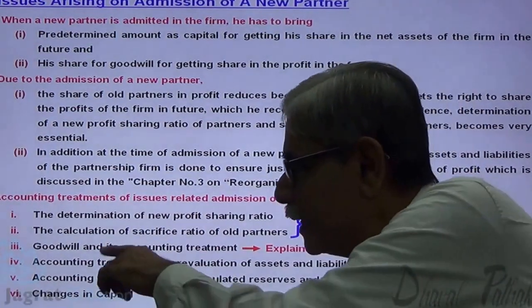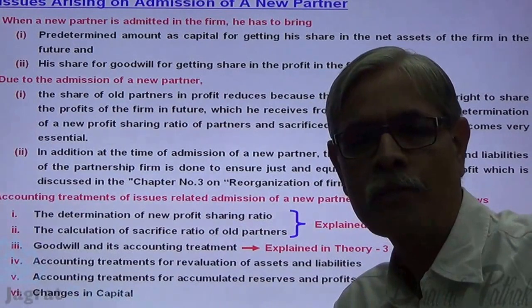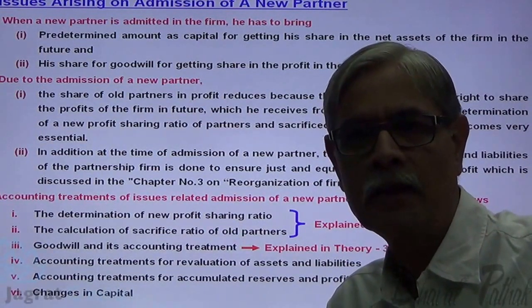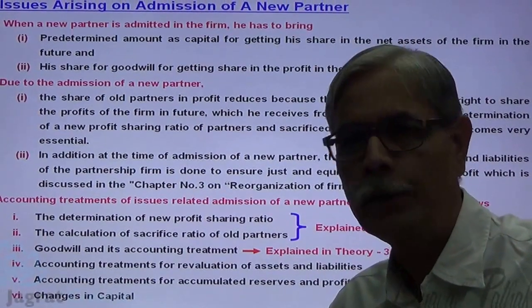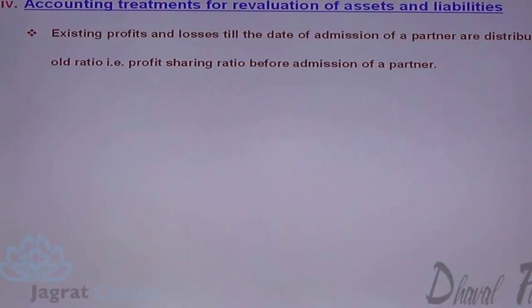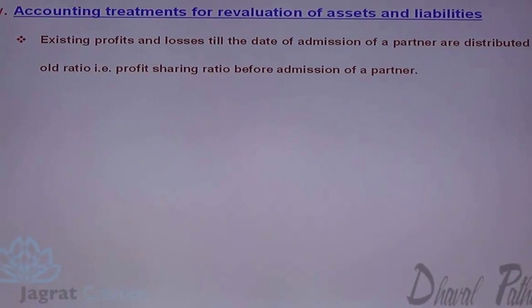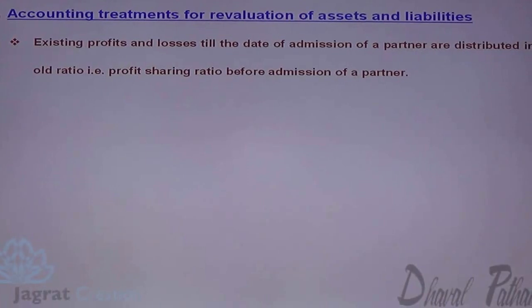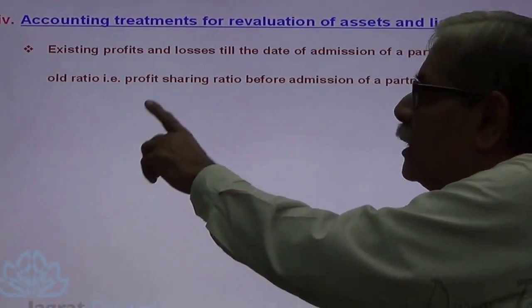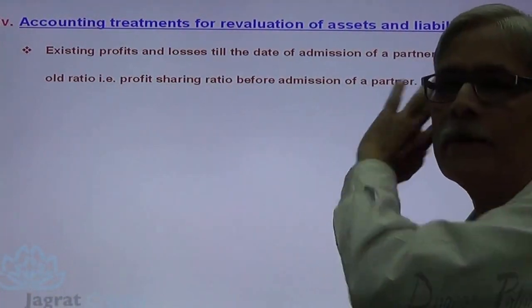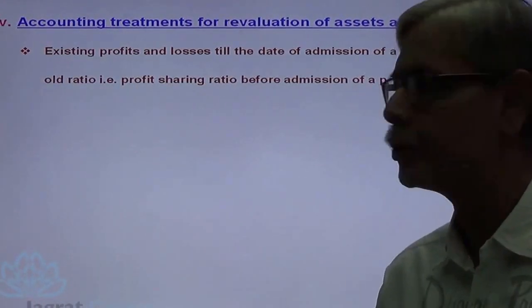Now out of these, 2 are just repetition of what you studied in chapter 3. Let me repeat and remind you. Accounting treatment for revaluation of assets and liabilities. The existing profits and losses till the date of admission of a partner are distributed in the old ratio. Old ratio means what? Profit sharing ratio before admission of a partner. That's the definition of old ratio.